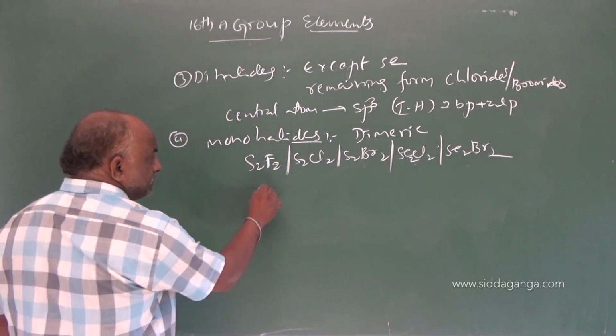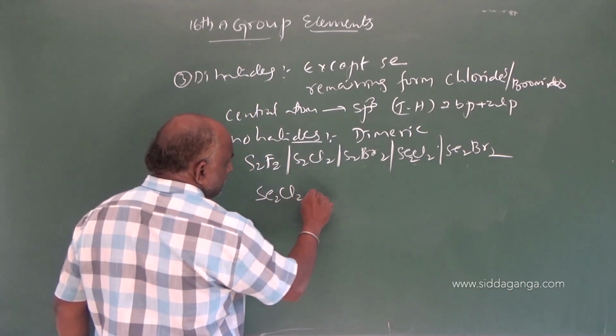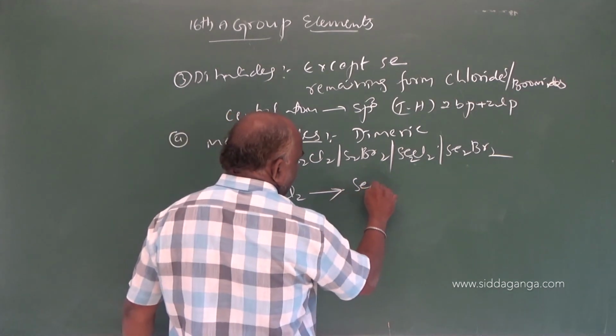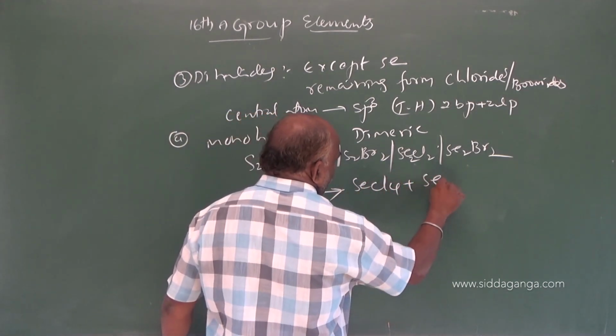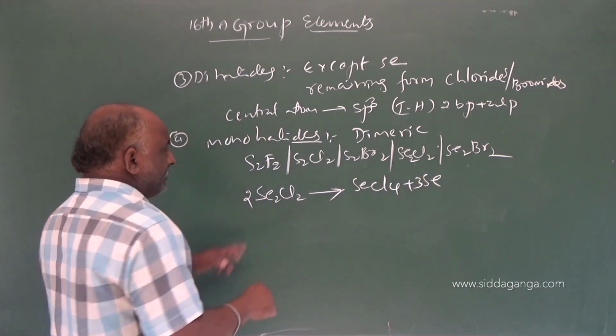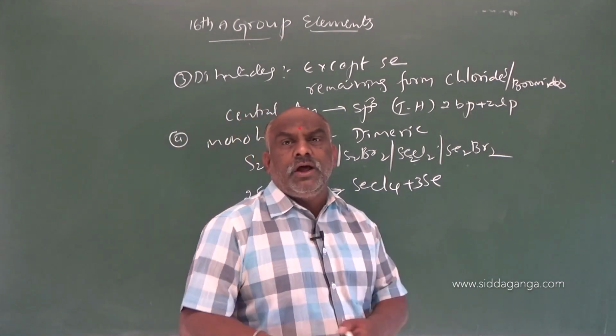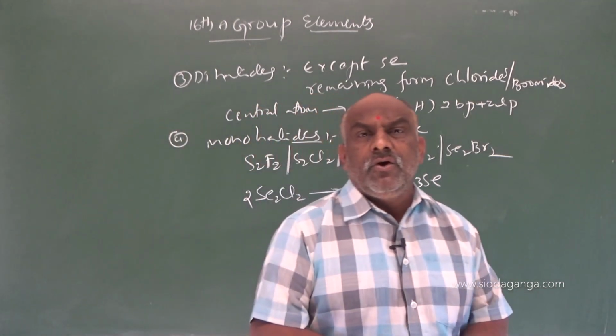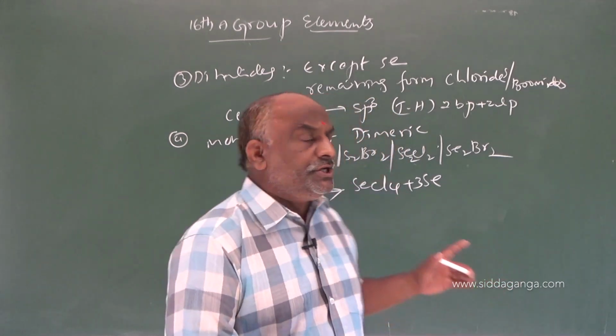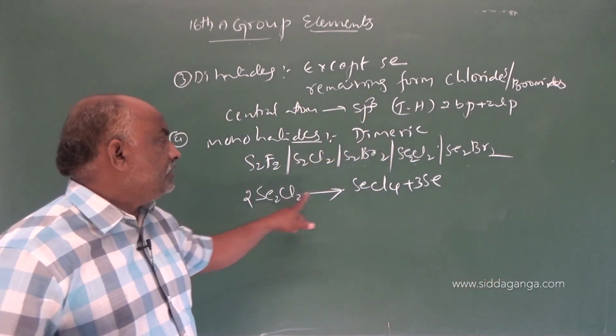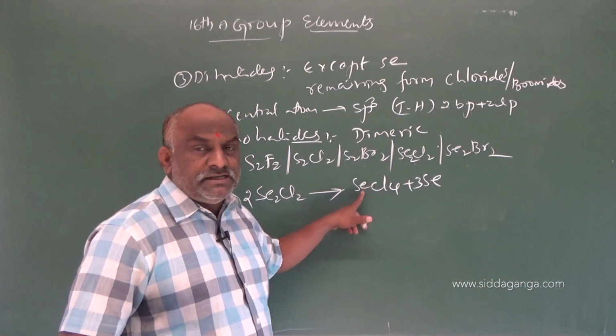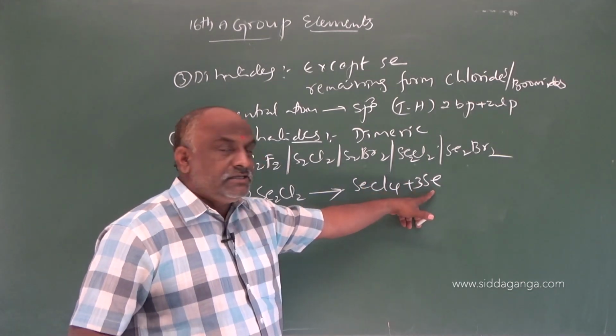Disproportionation. One reaction was there in the text. Once you observe this, Se2Cl2, selenium monochloride, gives rise to SeCl4 plus Se. Selenium monochloride undergoes disproportionation, giving selenium tetrachloride and selenium.